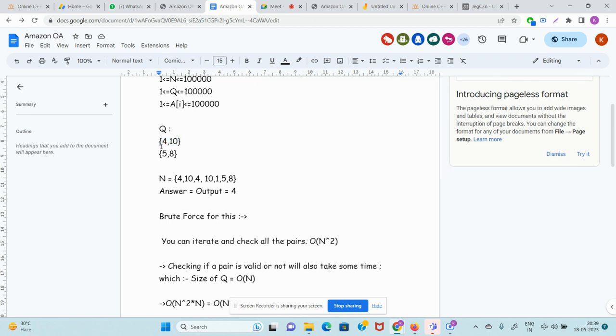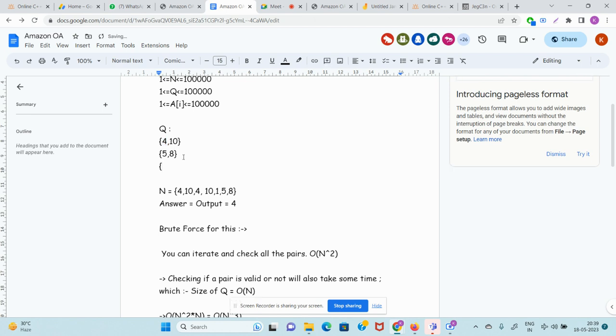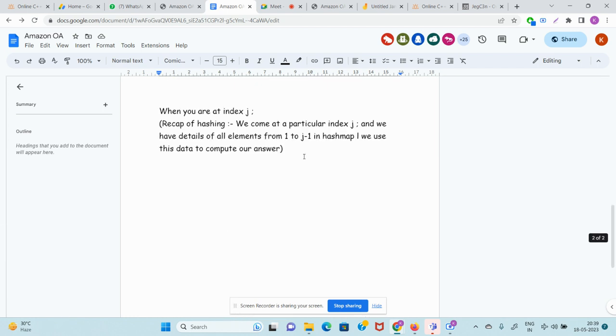So if you know the frequency of 4, your job is done. Let's say our q was even bigger, something like this, 2 comma 10. So guys, in this array, if you are at index 4, let's analyze. If you are at index 4, you see the number is 10.